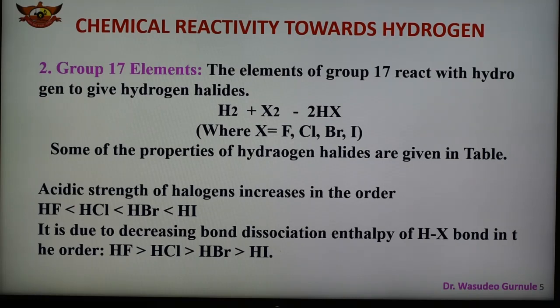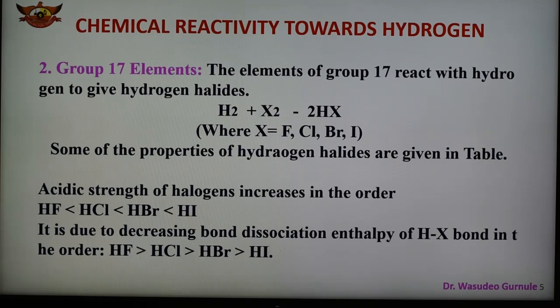Halogens combine with hydrogen to form volatile halides of the formula HX. Some important characteristics of these hydrides: in case of physical nature, except HF, all other hydrides, that is HCl, HBr and HI, are gases. HF is a liquid because of intermolecular hydrogen bonding. Fluorine is the most electronegative, so it forms intermolecular hydrogen bonding. HF, then another HF, the two molecules joined by a hydrogen bond shown by the dash. And the bond between hydrogen and halogen is covalent in all the cases.